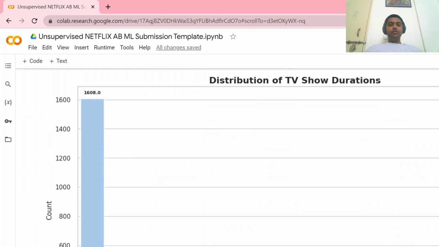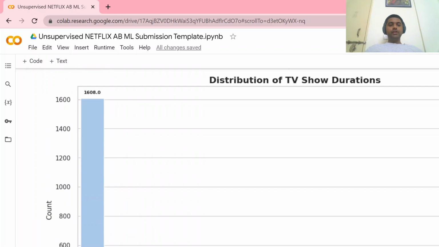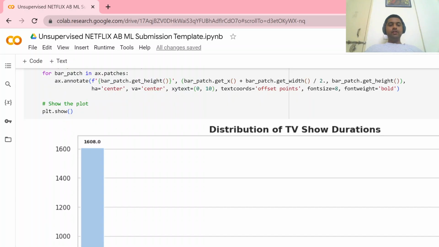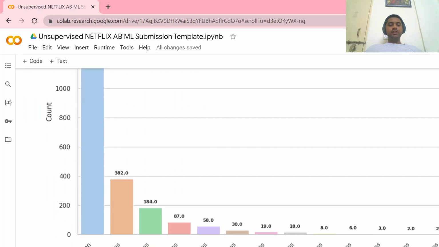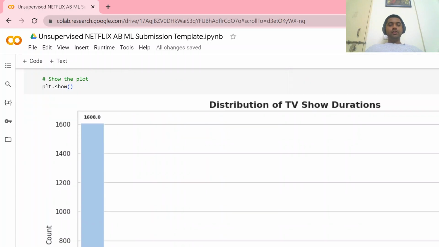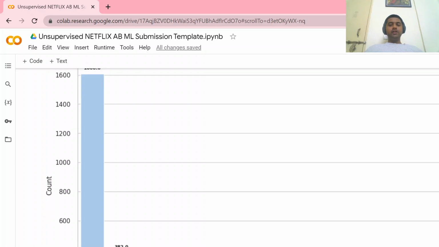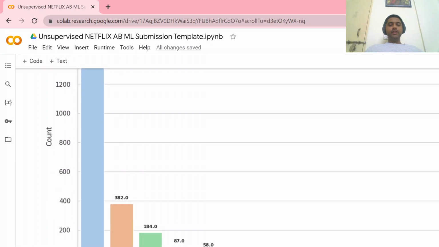Of TV shows, what is the number of seasons? So most of the TV shows have only one season. Then for two, there is a huge difference between the first season and second season, and there's a gradual decrease as the number of seasons increases.